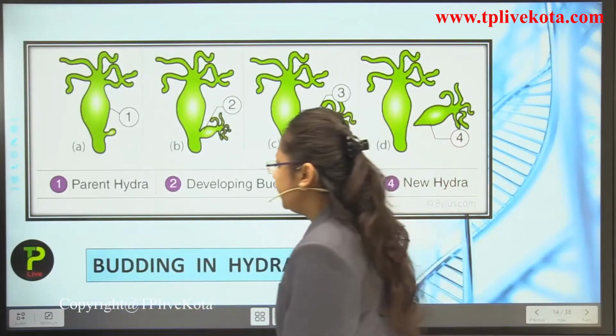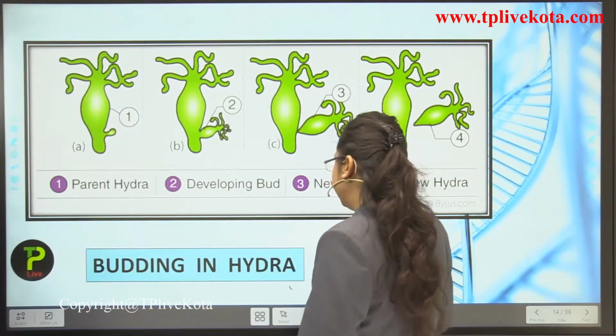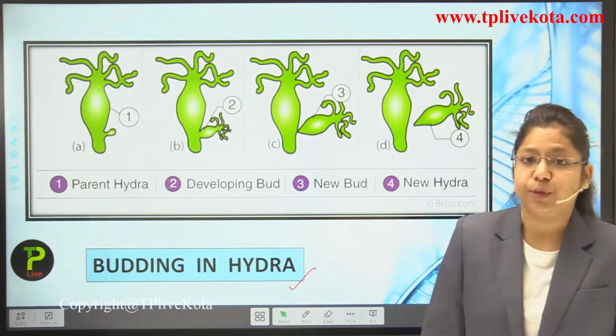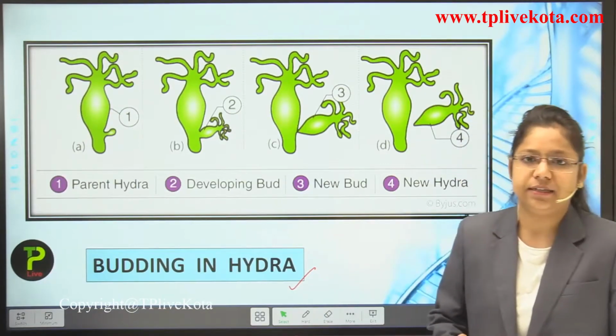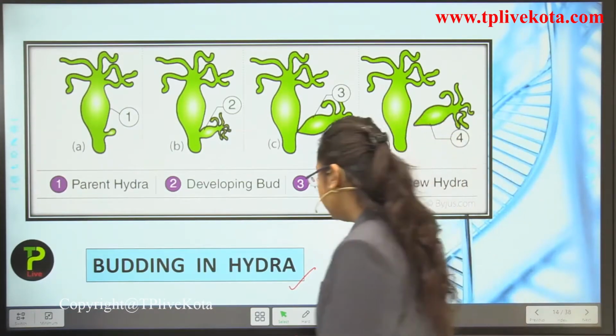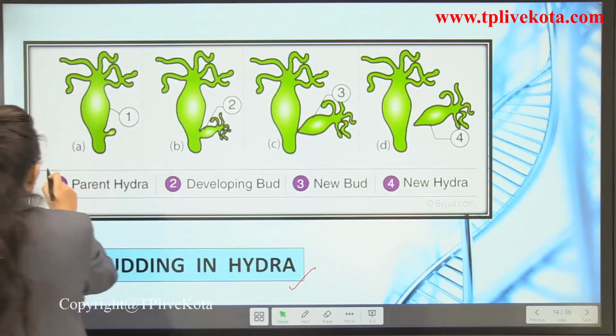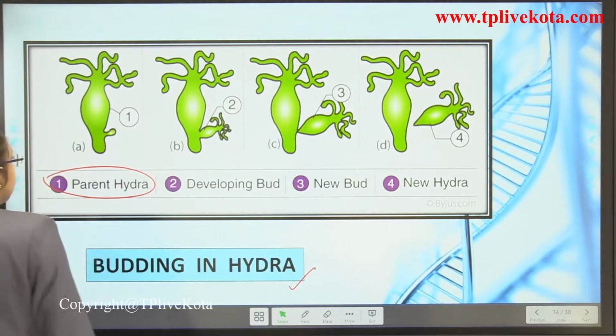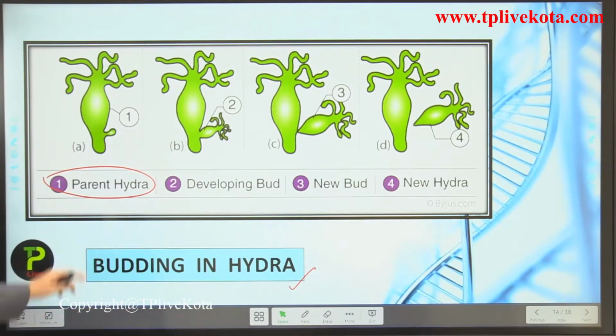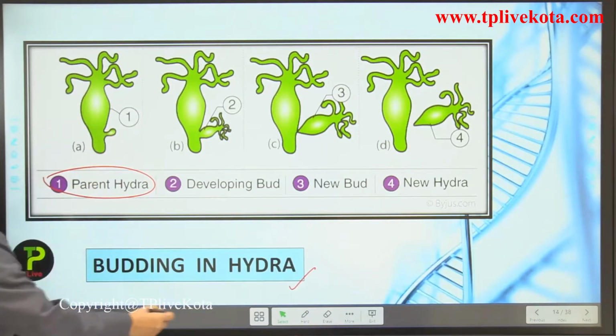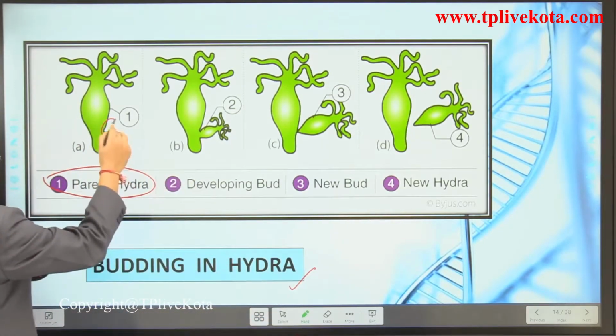So, you can see here, students, how the budding in the hydra takes place. This is a very beautiful and clear diagram to understand how budding in hydra takes place. First, you can see here, this is the parent hydra. It has produced a small bud which can be seen over here. This is a small bud.